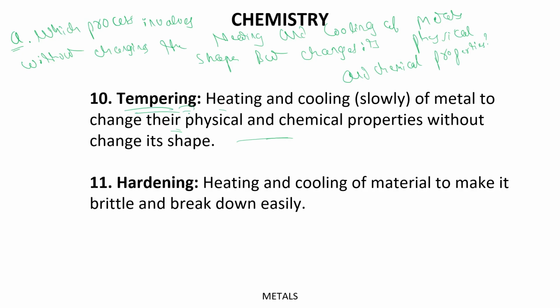Tempering is the process in which heating and cooling of metal is done to change its physical and chemical properties, but without changing its shape. All right.